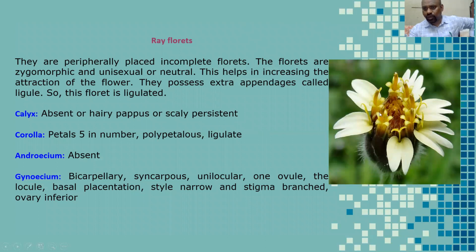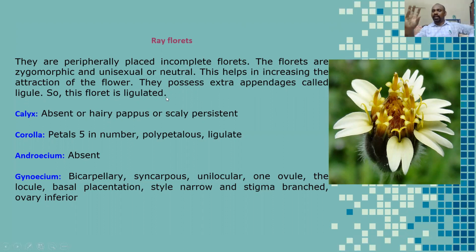So once you look at this picture of flowers, students, the outer side florets are ray florets, and the middle ones are disc florets. Now ray florets are peripherally placed incomplete florets. The florets are zygomorphic and unisexual or neutral. This helps increase the attraction of the flower. They possess extra appendages called ligule. So this floret is ligulated.